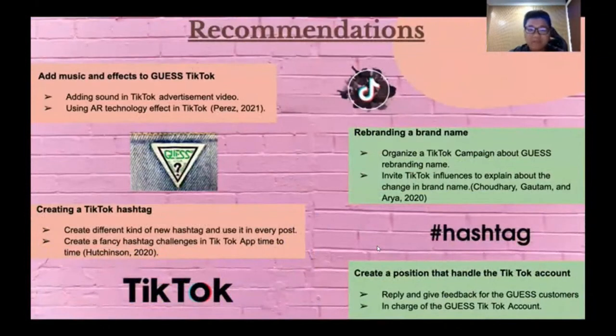The next part is the recommendations for Guess company. Recommendations are needed because they can help Guess improve its issues now or in the future. The first recommendation is adding music and effects to Guess's TikTok. Adding sound in the Guess advertisement helps attract more customers to watch and enjoy the video. Besides that, the effect that I recommend is using AR technology effects in TikTok. By using AR technology, Guess can let potential customers try products online.